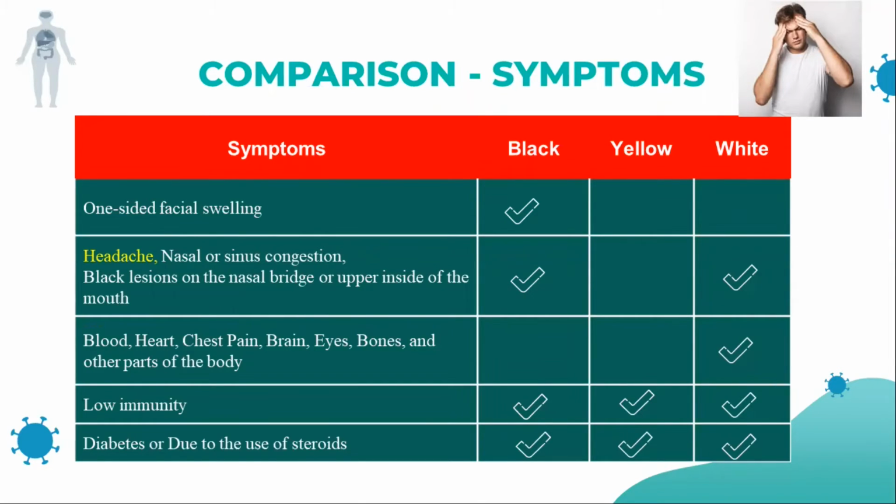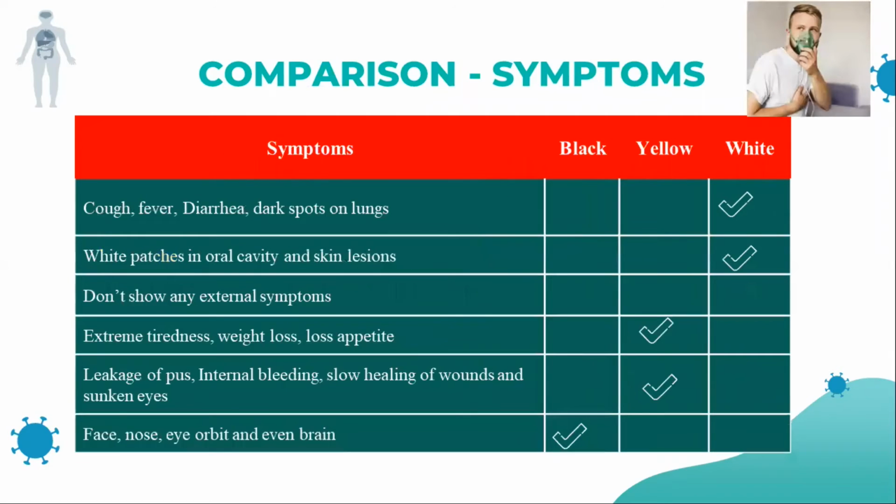Next one is low immunity. That is the main thing common to all three. People with low immunity are affected, especially by black fungus, white fungus and yellow fungus; all three have this issue. Next one is diabetes due to the use of steroids. Most of the patients taking steroids develop diabetes, and we can see that with black fungus, yellow fungus and white fungus.